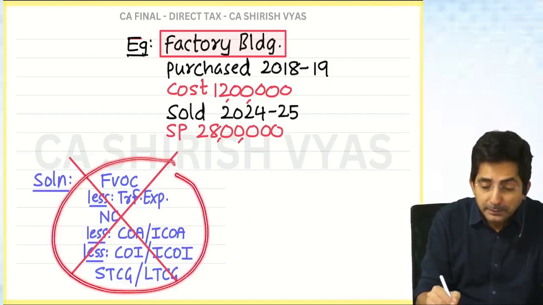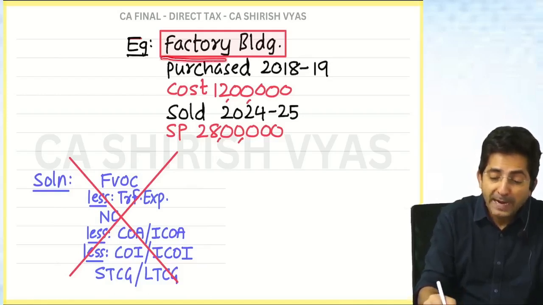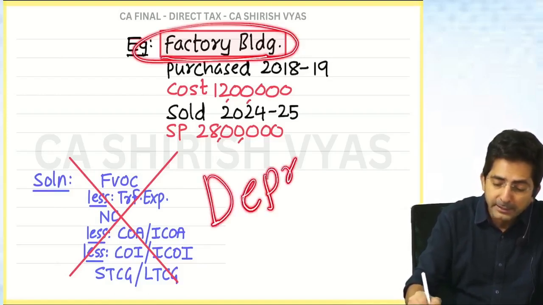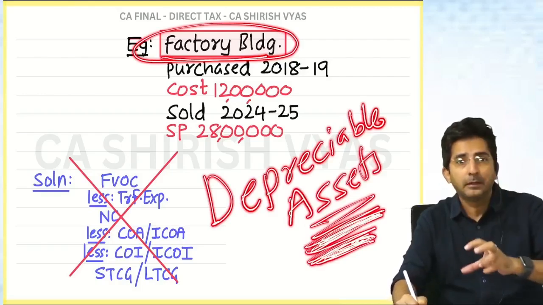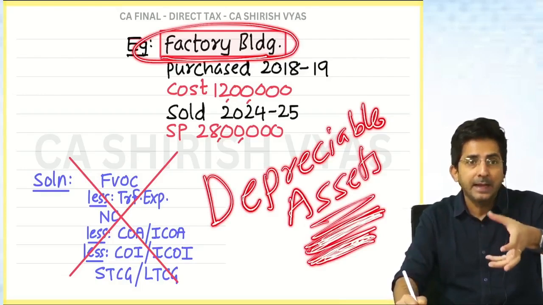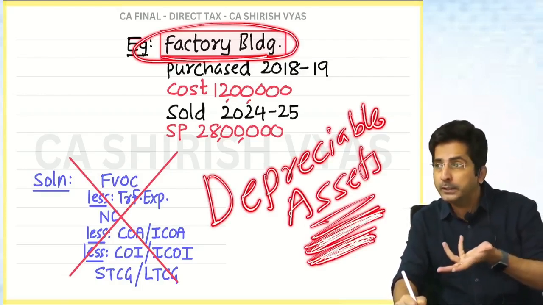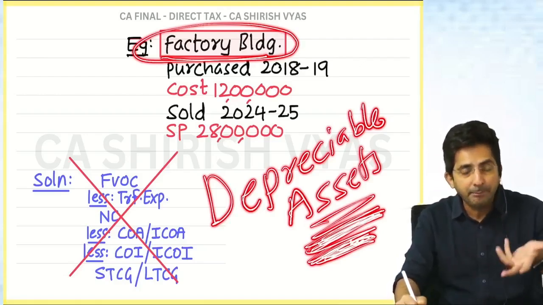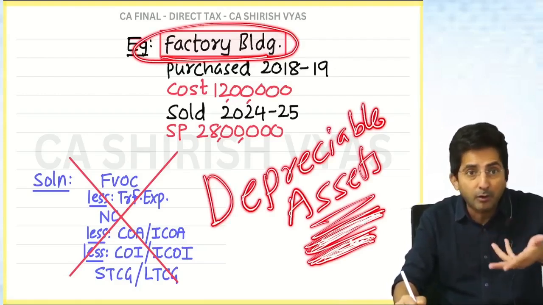but this is wrong because you didn't notice that a factory building is a depreciable asset. Depreciable assets are governed by block. You have to make opening WDV, add purchase, less sale, and then we sing a song: all sold, some sold, positive, negative, short-term capital loss, short-term capital gain, depreciation, short-term capital gain. So in this song there is short-term capital gain and all.